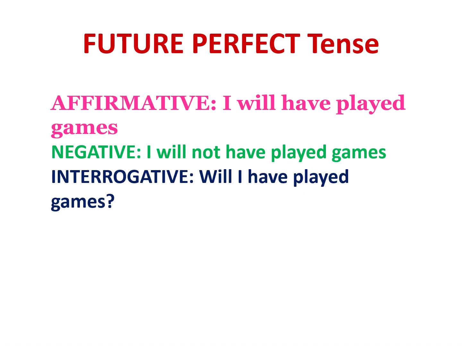Let's look at the future perfect tense. The affirmative is, I will have played games. The negative becomes, I will not have played games. And the interrogative is, will I have played games? This tense shows an action that will be completed before a specific future time or action.